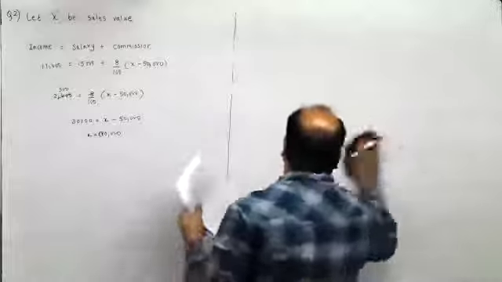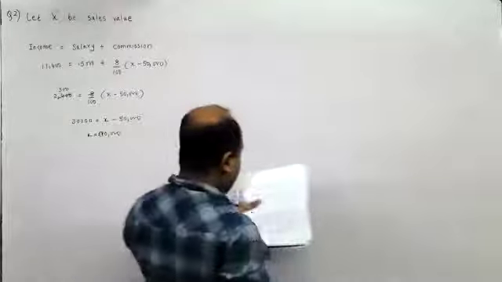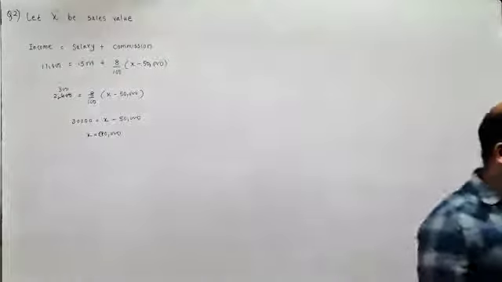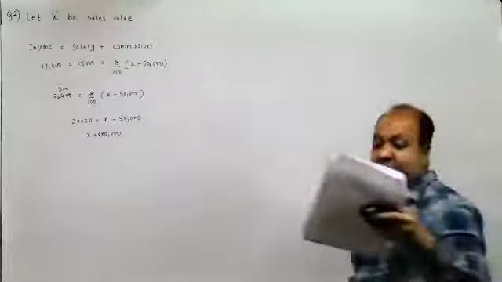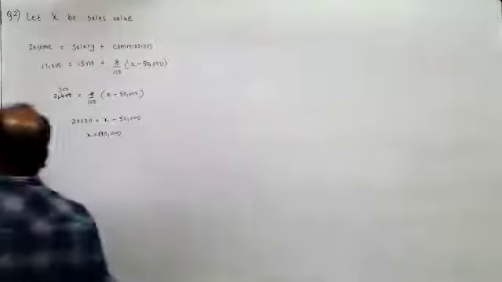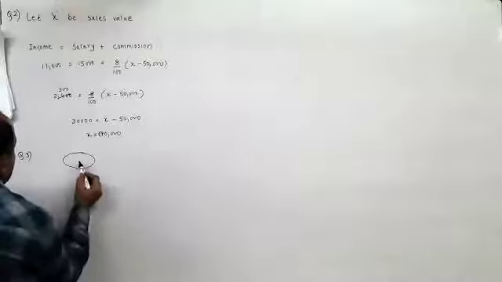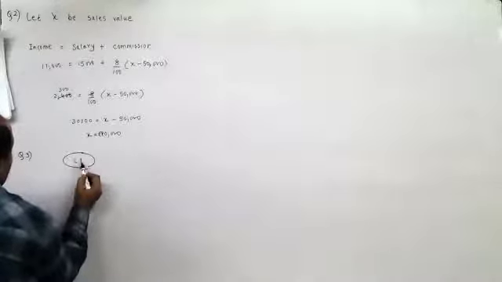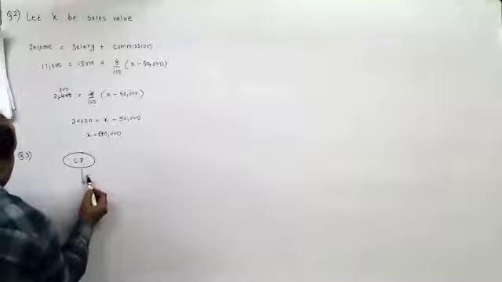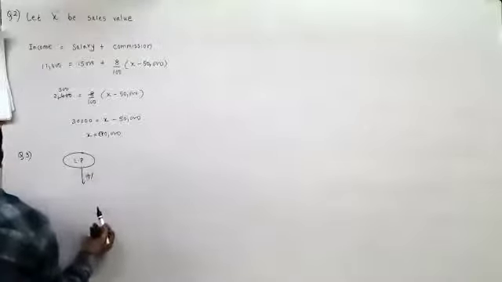Next. Swastik Distributors allows 15% discount on list price of washing machine. So there is a washing machine on which a 15% discount has been given on the list price.